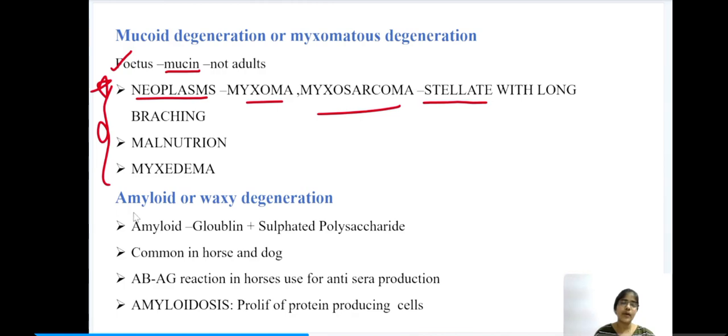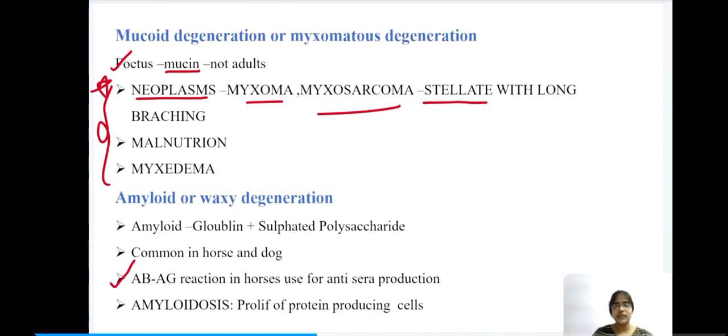Next we have amyloid or waxy degeneration. Under this amyloid or waxy degeneration, first we have amyloid. So what is amyloid? Amyloid is a protein. It is nothing but globulin plus sulfated polysaccharide. This amyloid or waxy degeneration is very common in horses and dogs. So again, this is very important.